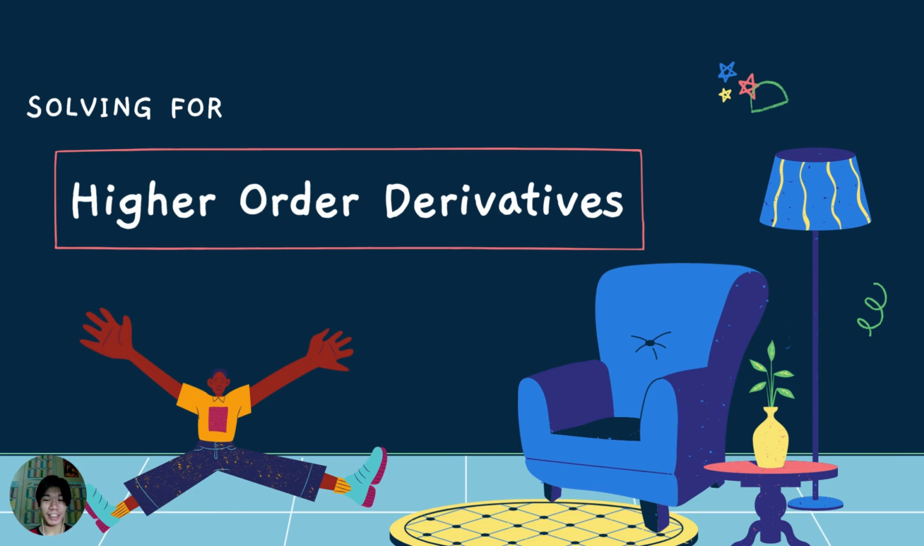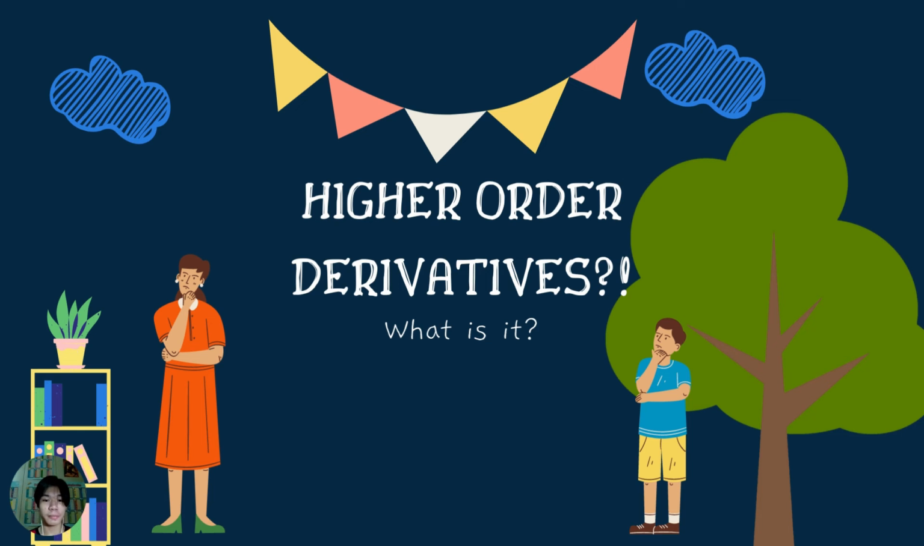Now, let us try and solve higher order derivatives. But first, what are they? Well, higher order derivatives can be explained this way. The derivative of a differentiable function f, which is f prime, is still a function. Therefore, we can still find its derivative if it exists. Or in simple terms, we are able to find the derivatives of other derivatives.